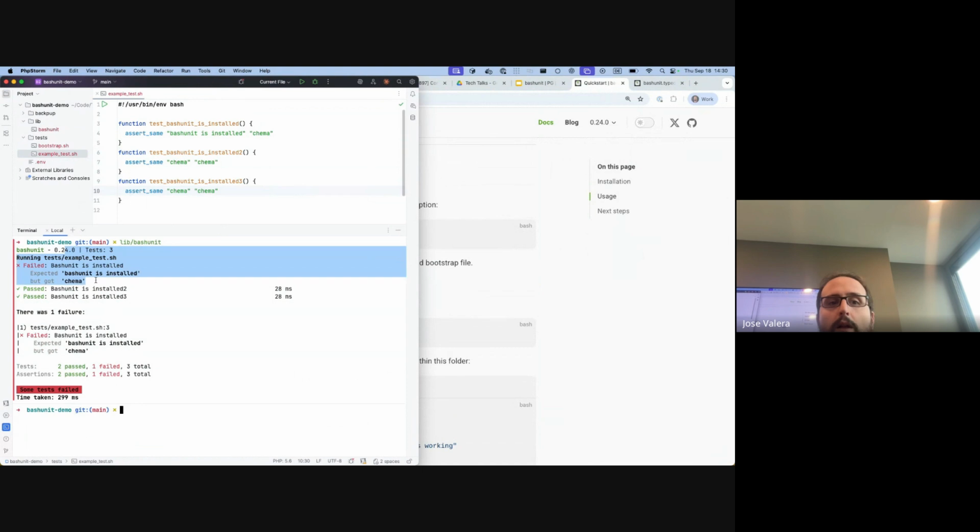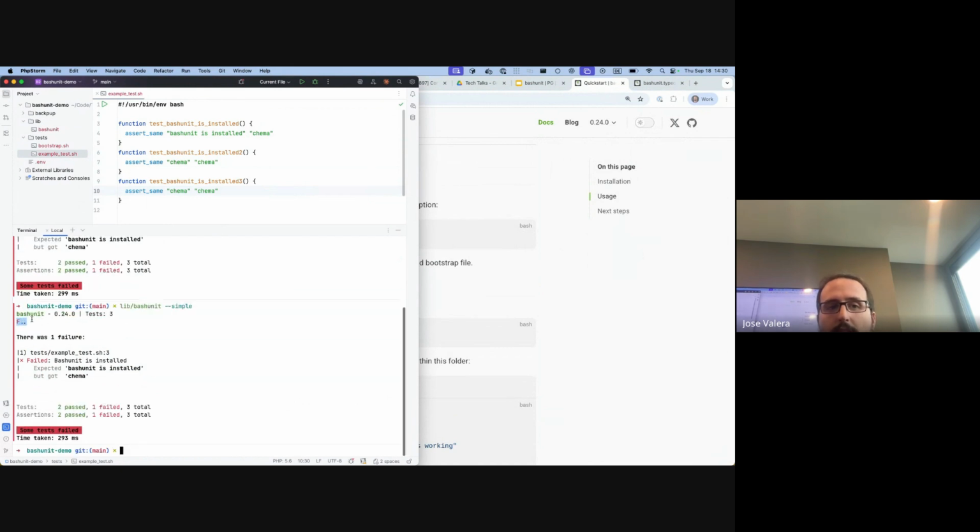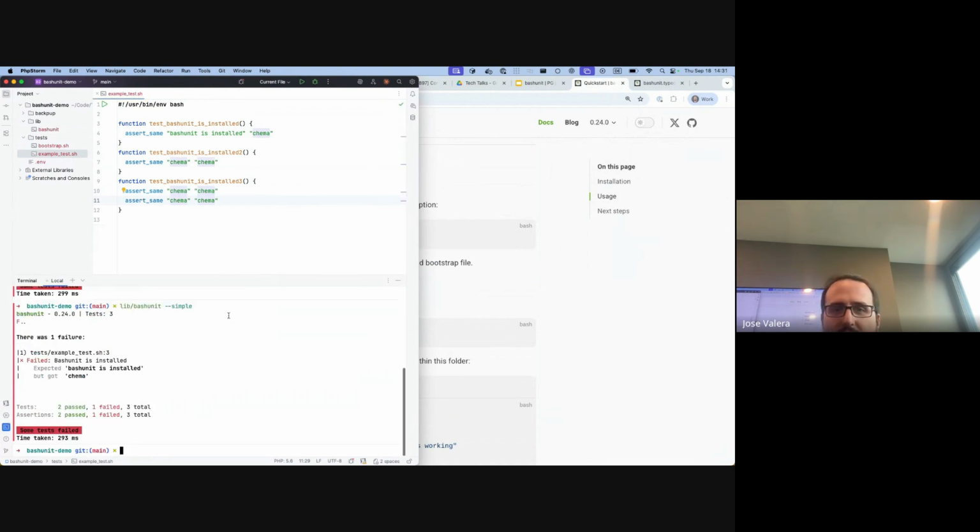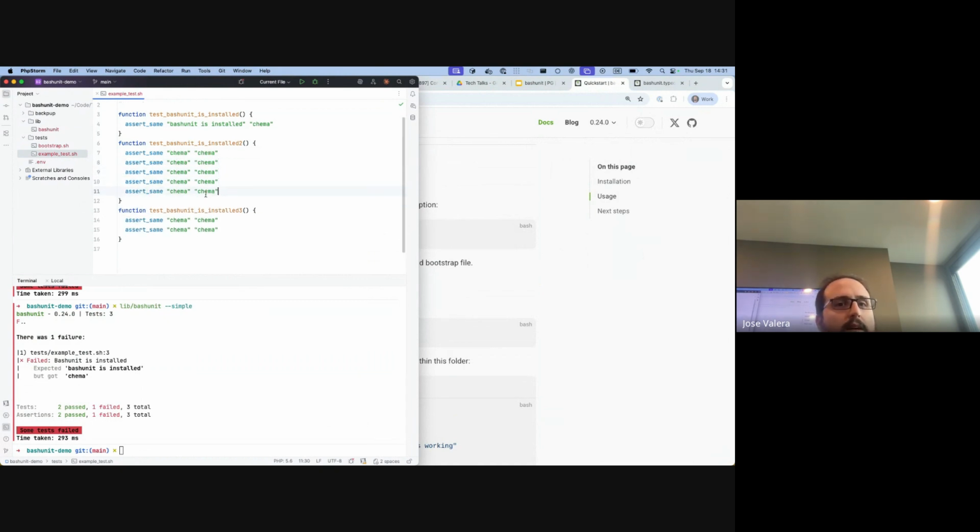So what if you don't want these things, but you want a simple output? You have the dots: fail, success, success, and then in the end you have the actual details. Now I remember. You showed me something really big, like an X. Probably, and then here, what if you have a test with multiple assertions, right? Yes. It's like this one.